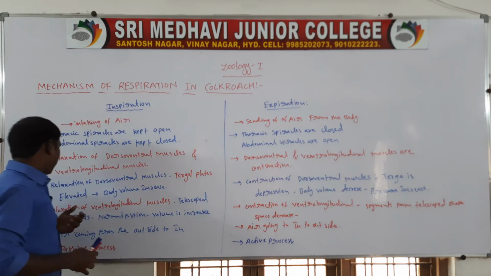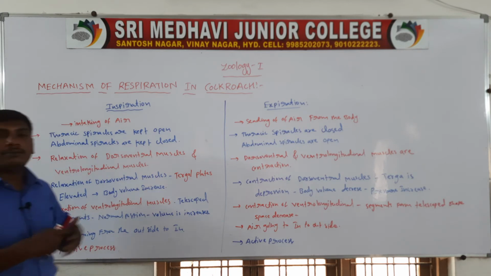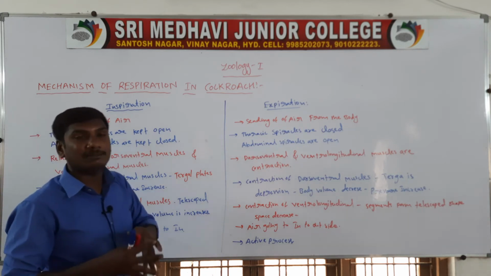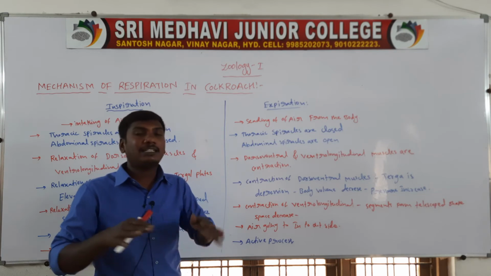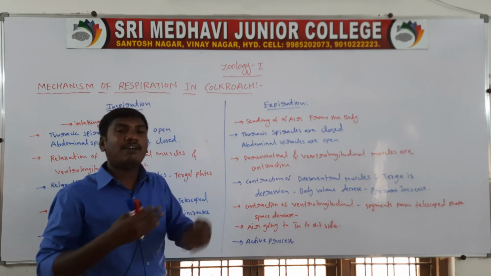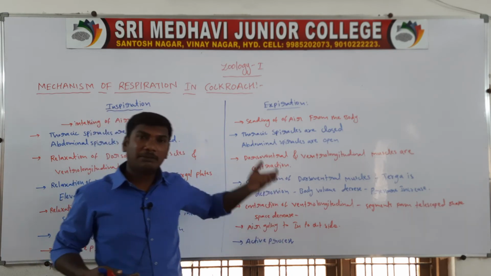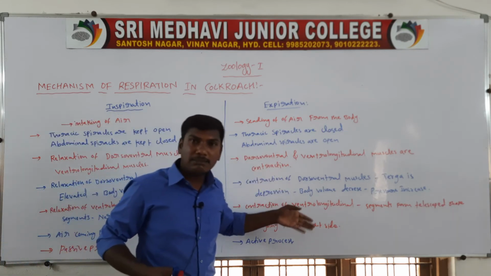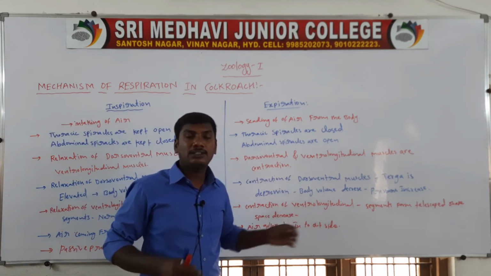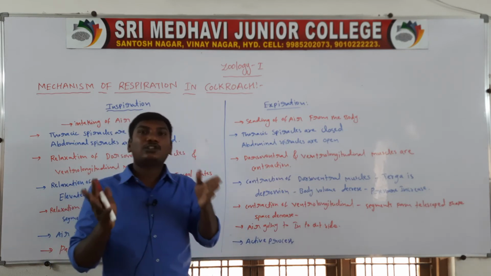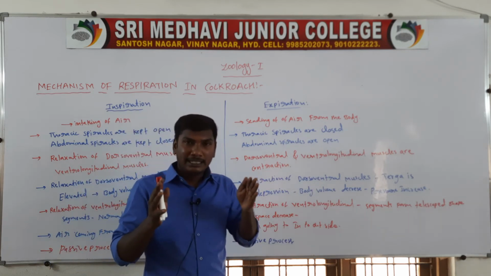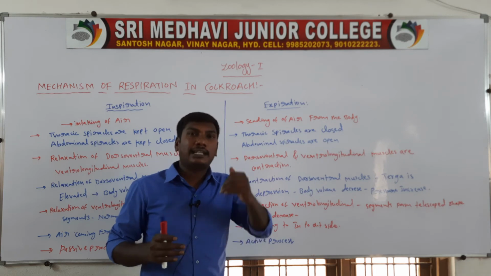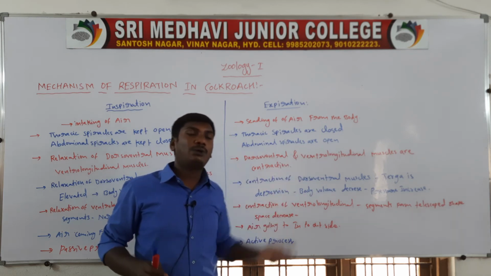Next, with relaxation of the ventrolongitudinal muscles, the telescoped segments return to the normal position, so the volume increases and air comes from the outside to the inside. With contraction of the ventrolongitudinal muscles, the segments take the telescoped shape, the volume decreases, the pressure increases, and air goes from the inside to the outside.